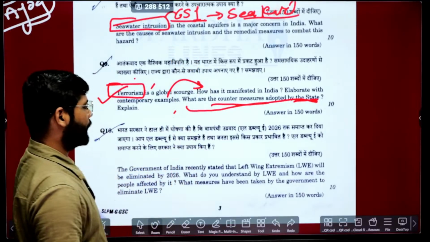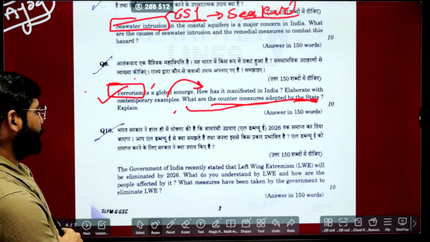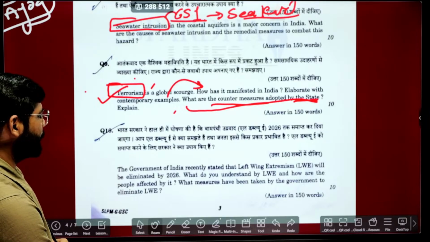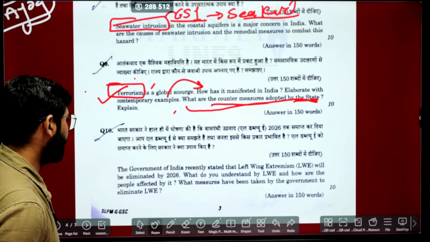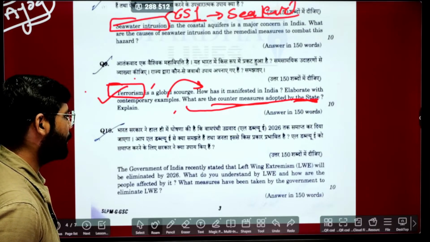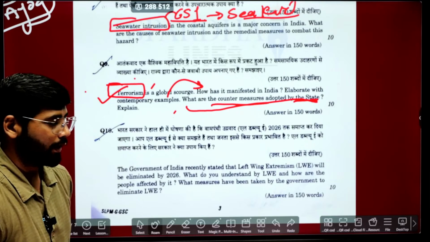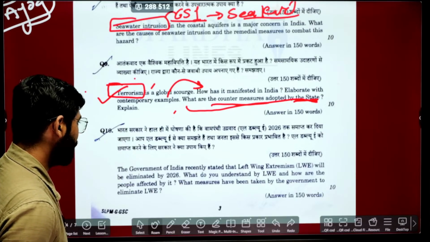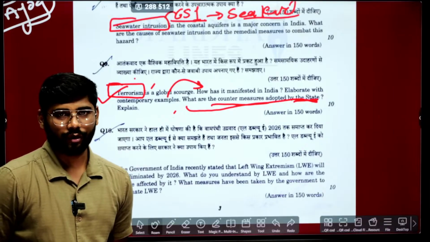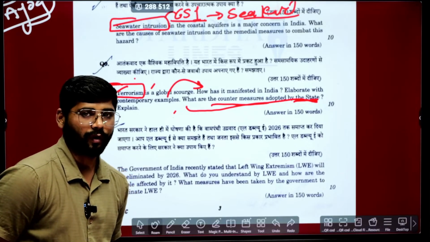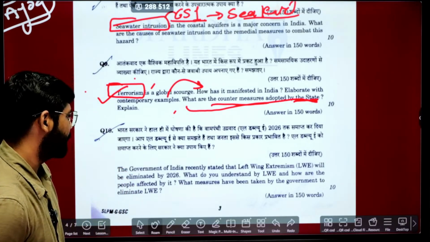Government of India recently stated the left-wing extremism will be eliminated by 2026. What do we understand by left-wing extremism? How are the people affected by it? What measures have been taken by the government to eliminate left-wing extremism? Okay, if you see the question carefully, the government is coming with one initiative that they want to eliminate left-wing extremism by 2026. Okay, this is the context.